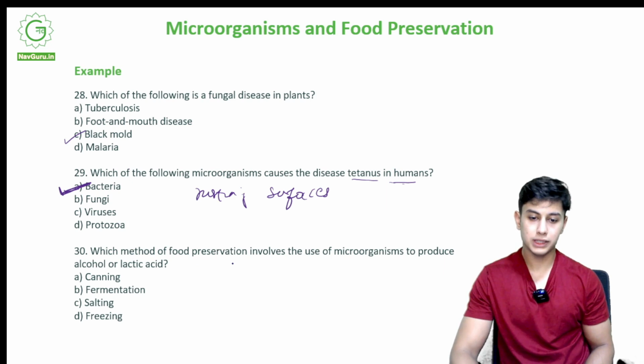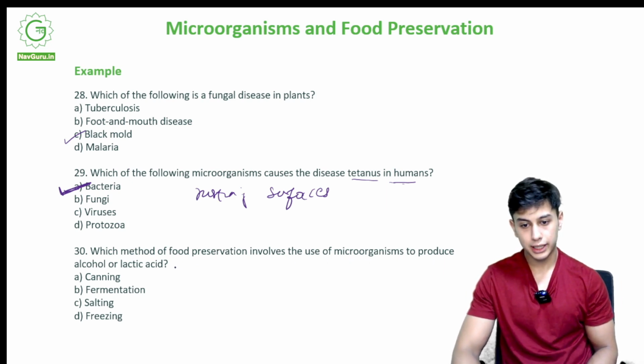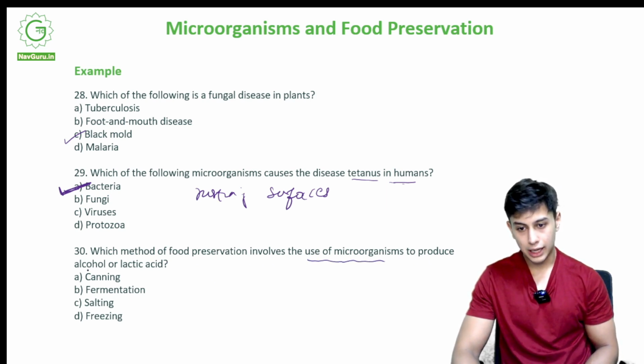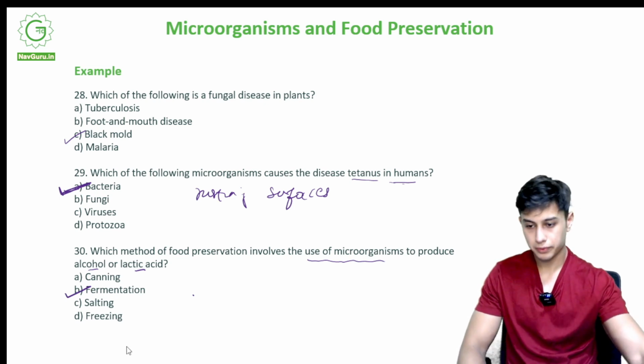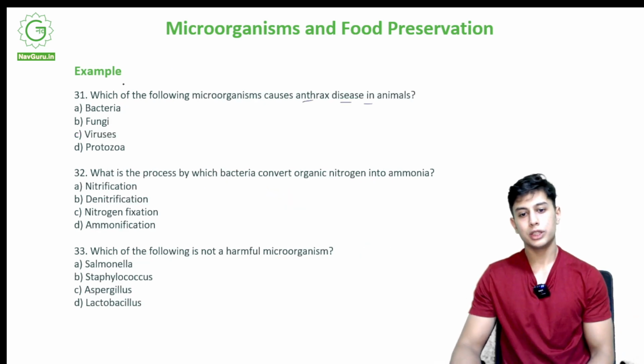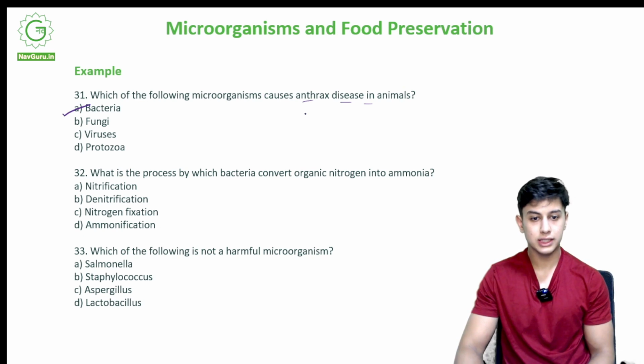Which method of food preservation involves the use of microorganisms to produce alcohol or lactic acid? Canning, fermentation, salting, freezing. Lactic acid and alcohol are made by fermentation. Which of the following microorganisms causes anthrax disease in animals? It is A, bacteria. Bacteria causes anthrax in cattle.